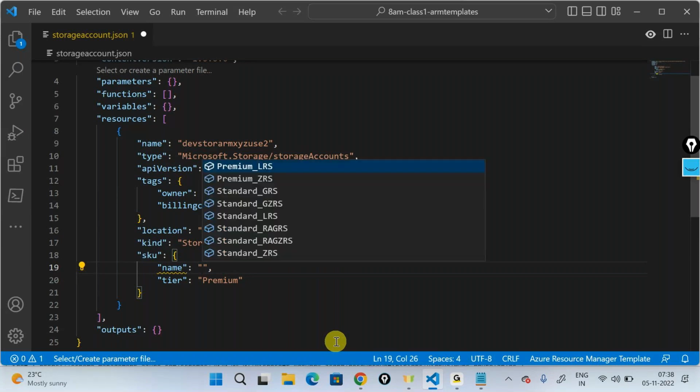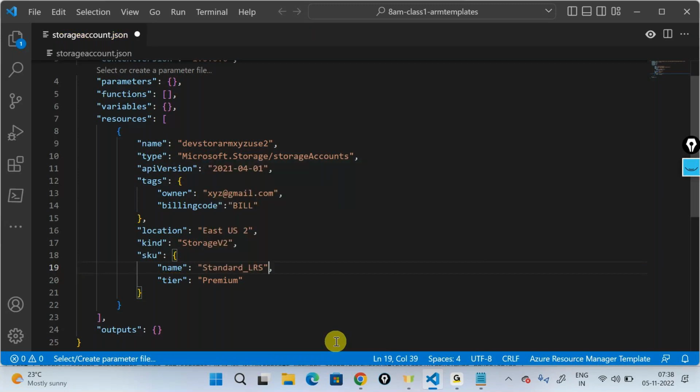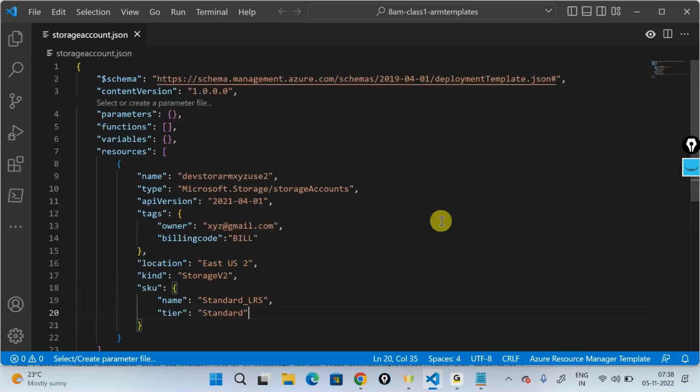This is going to load all the available replication tiers that I do have. Let's say I want a standard tier with LRS, and I'll again take this out. It's a premium. I'll create this resource in standard out here, and I'll now save this out. I have saved this out right now.